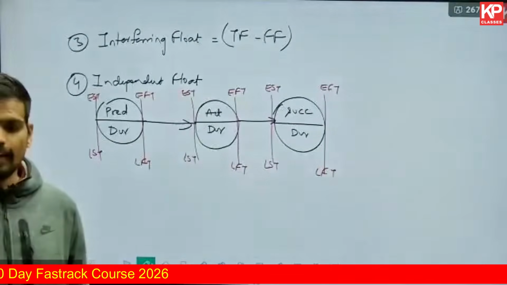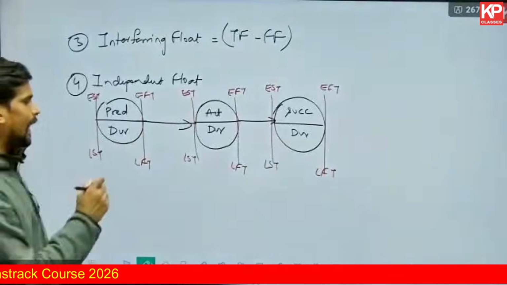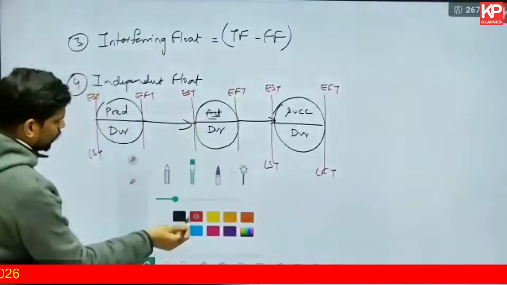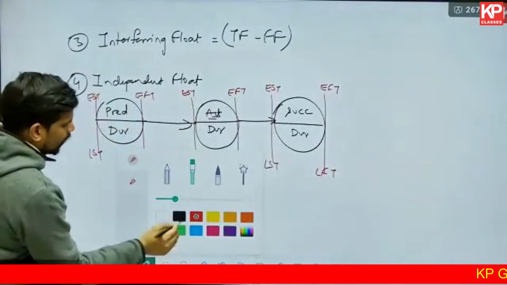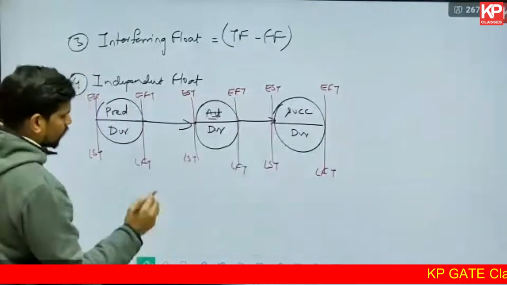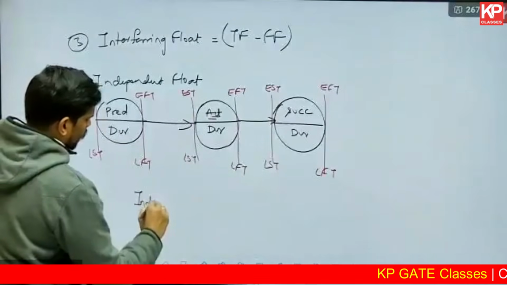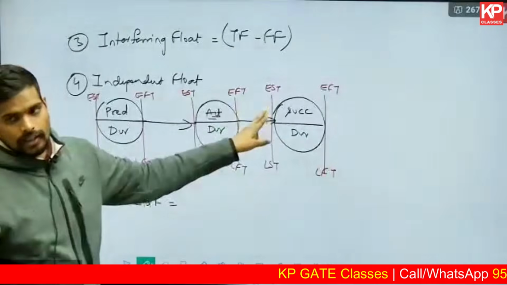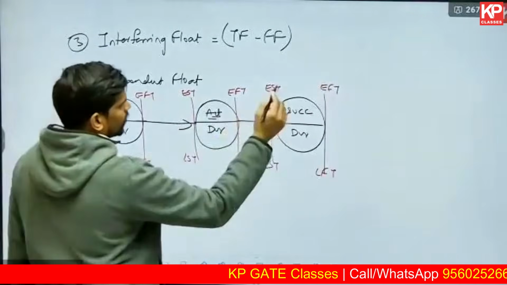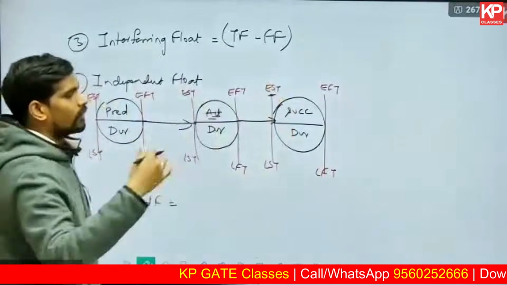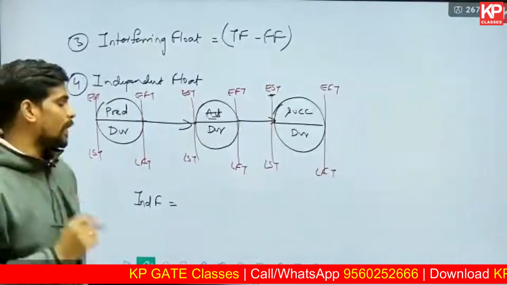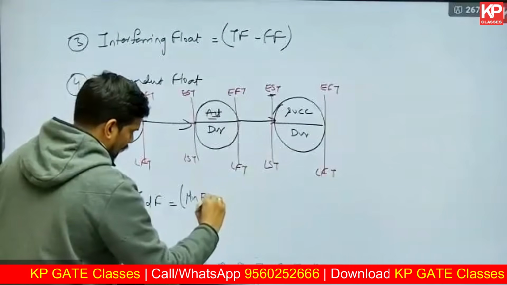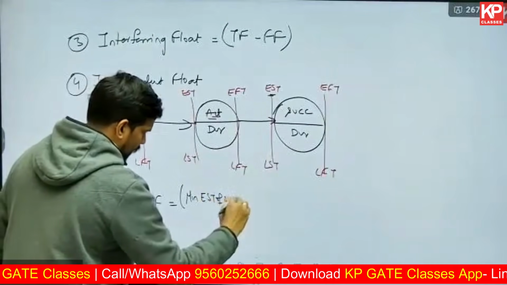Now in this diagram, we are calculating independent float of this activity, not the predecessor or the successor. Independent float is calculated using this formula. Independent float is given by the minimum early start time of all the successors. If there is one successor, you will directly take the EST of it. If there are multiple successors, you will compare and take the minimum value. It is minimum early start time of the successors.